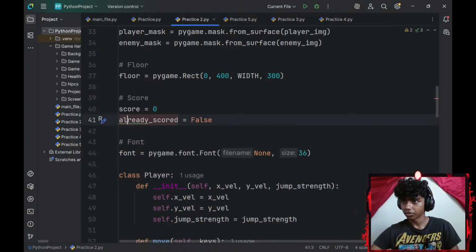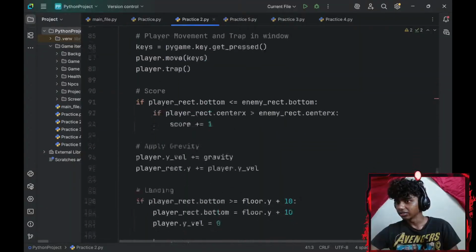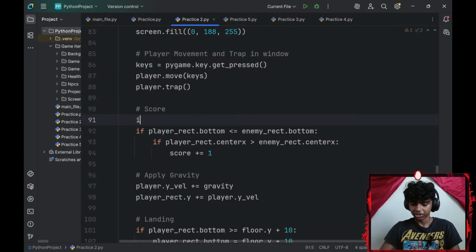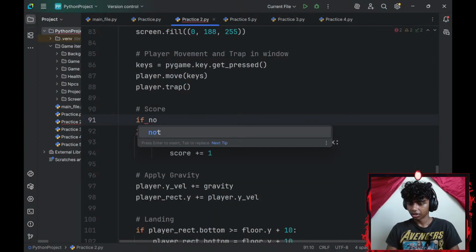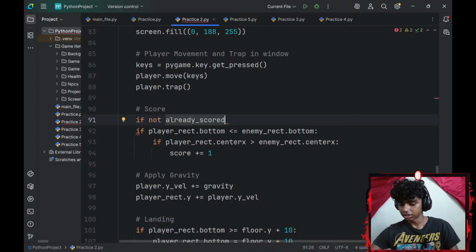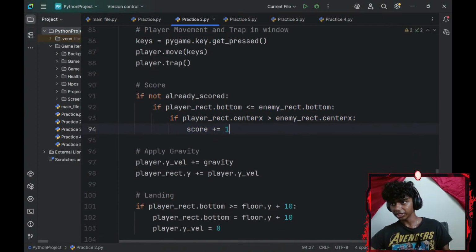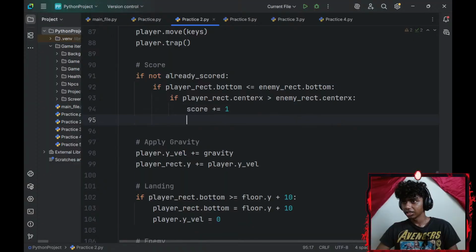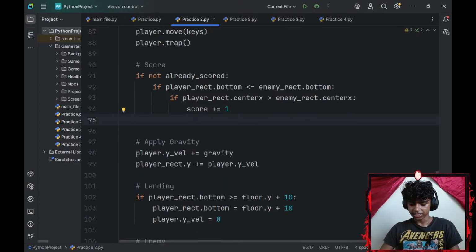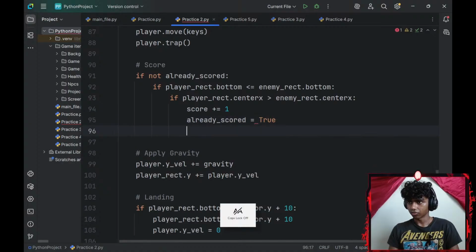Okay, already scored variable. And then let me go ahead and add an if statement here. If not already scored, and then go ahead and indent this whole thing. We click tab to mass indent. Then I will increase my score by 1 and set my already scored to be equal to true.